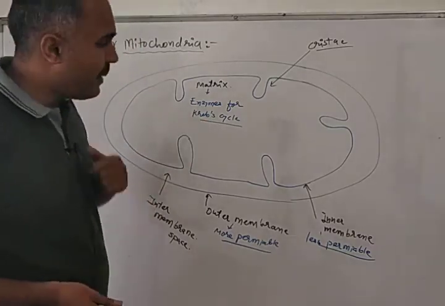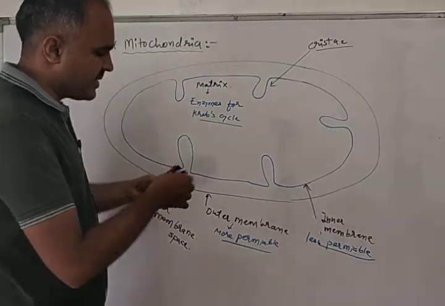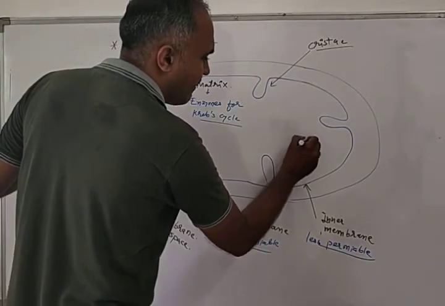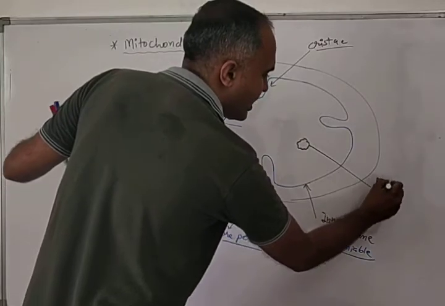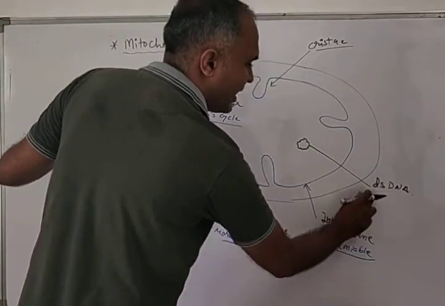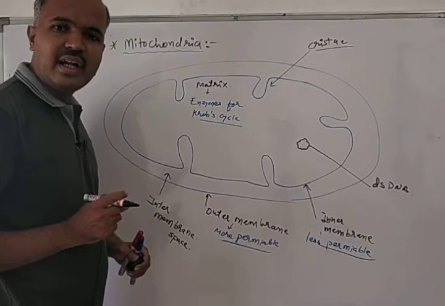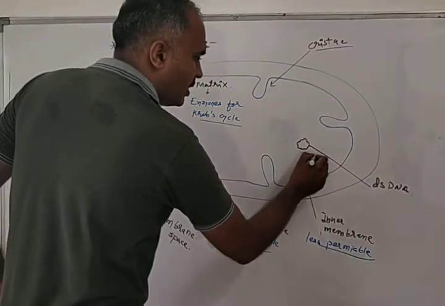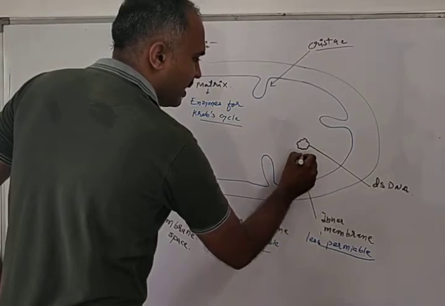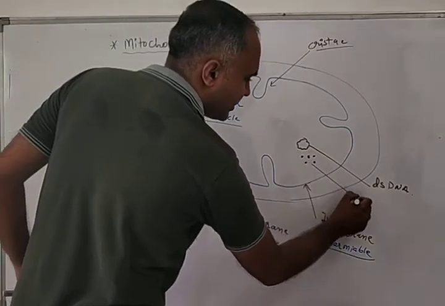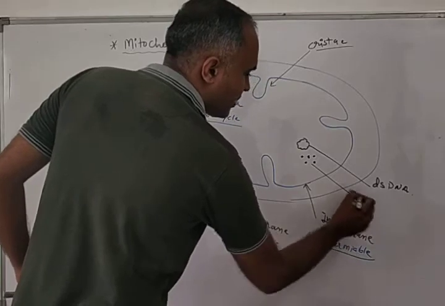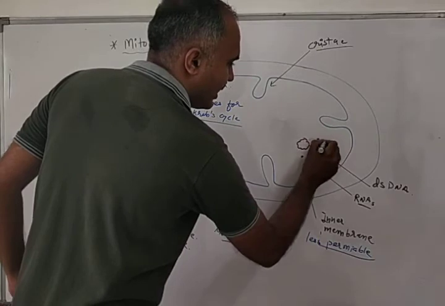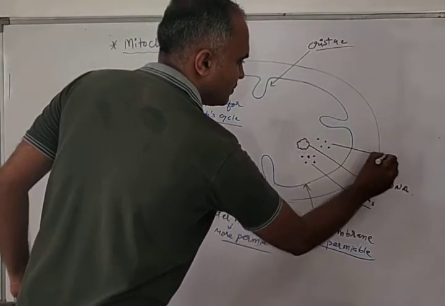Apart from that, this matrix has double-stranded DNA, which is also known as dsDNA. Matrix will also have RNAs. Matrix will also have ribosomes.